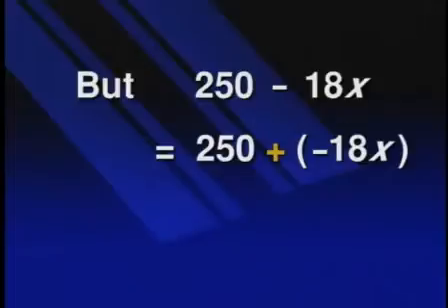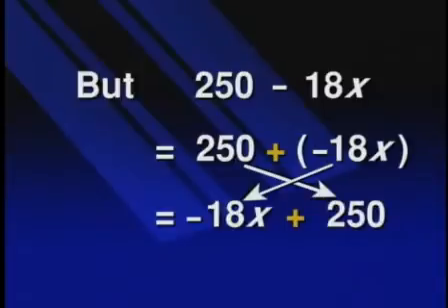But 250 minus 18x is the same thing as 250 plus negative 18x. And since addition is commutative, that gives us negative 18x plus 250. We'd like to put the x term first and the constant second.